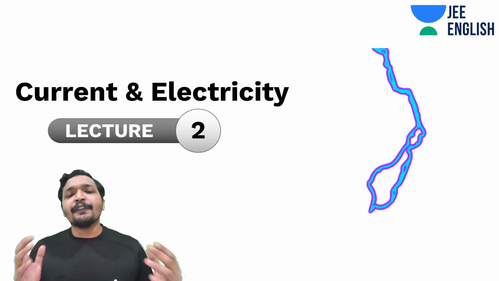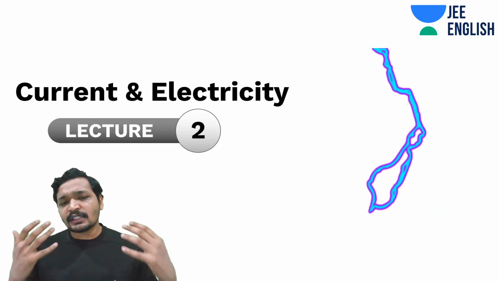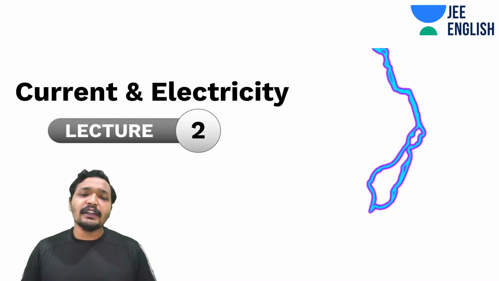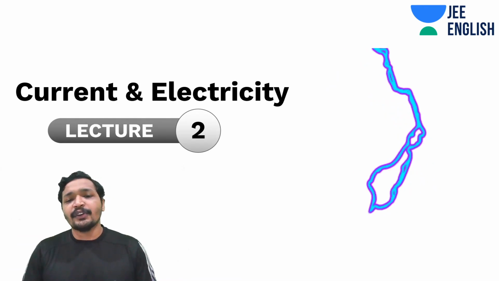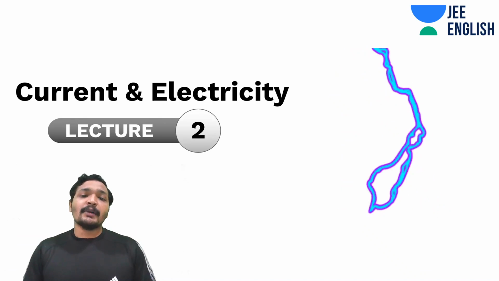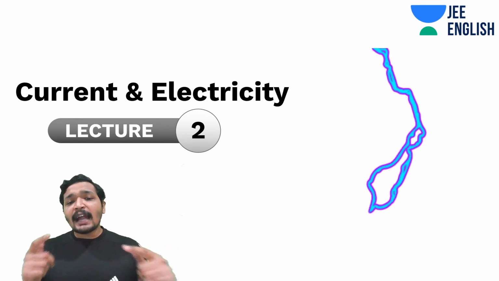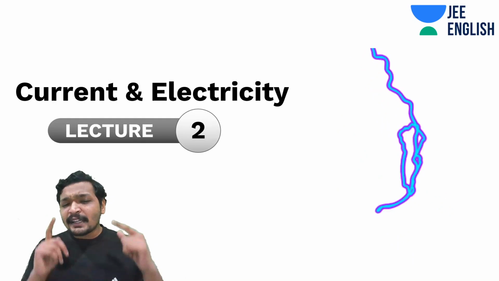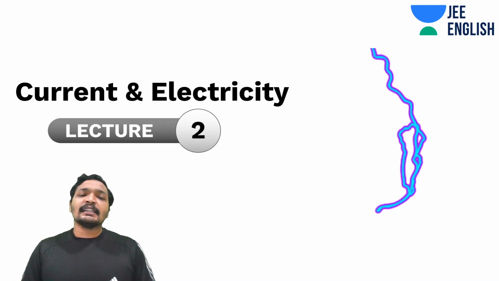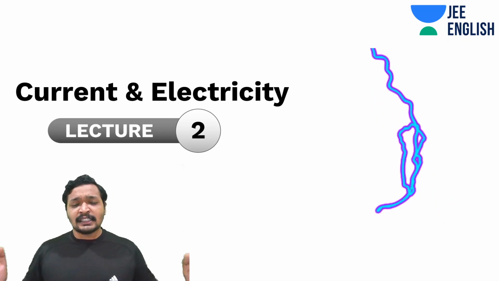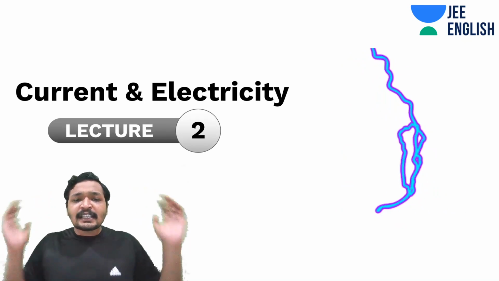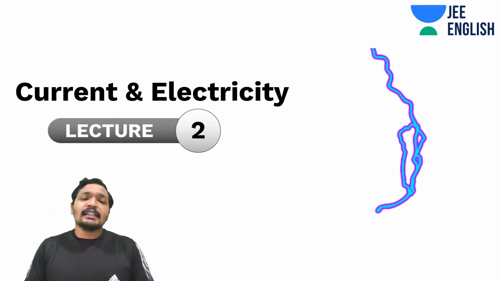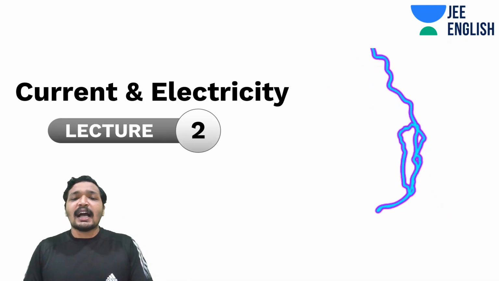But what about the different expressions? Like what is going to happen when you're applying a field? What are the new terminologies that you're going to come across when we are talking about current and electricity? And we are going to explore that. Today we are going to cover some bits and pieces of current and electricity, and throughout this lecture series, we will cover every single bit and piece of it. I will take you from the basics until the depth of the topic.